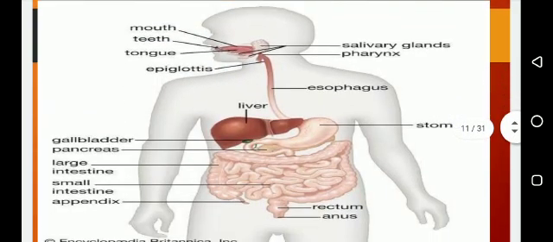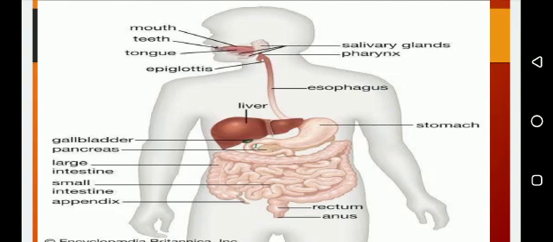So this is the diagram of the digestive system. You can see on your screen it has the mouth, teeth, tongue, salivary glands, pharynx, esophagus, liver, stomach, gallbladder, pancreas, small intestine, large intestine, rectum and anus.